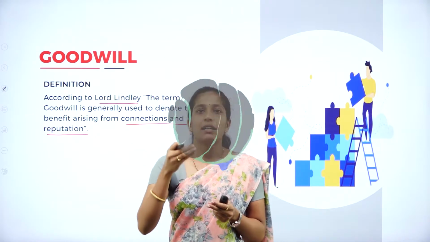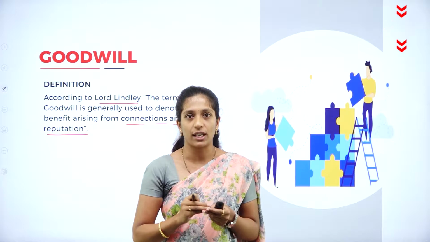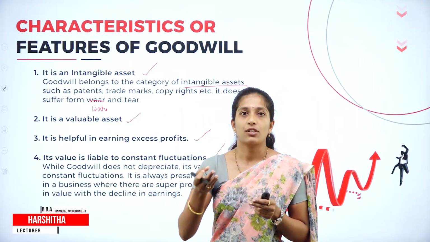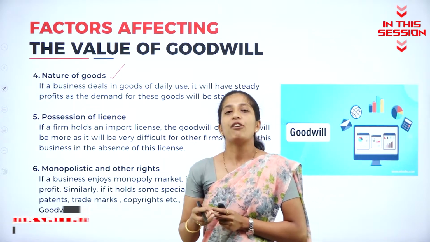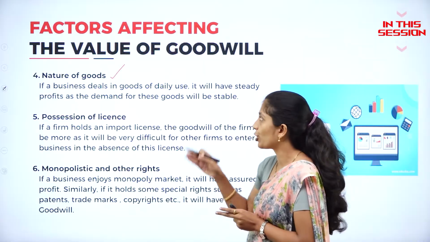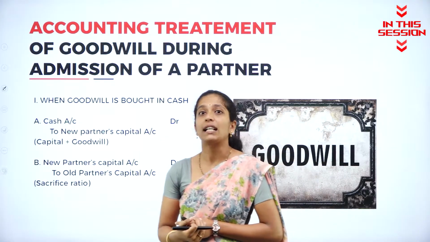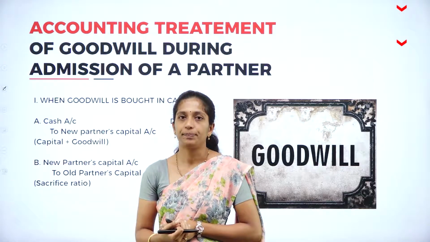It is nothing but the amount which is earned due to connections as well as reputations. So it may fluctuate. It may increase or it may decrease. So what type of goods are they actually producing? It also depends on the value of goodwill. Now we shall see what the accounting treatment is during admission of a partner.